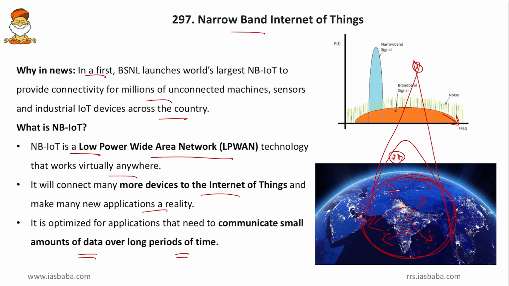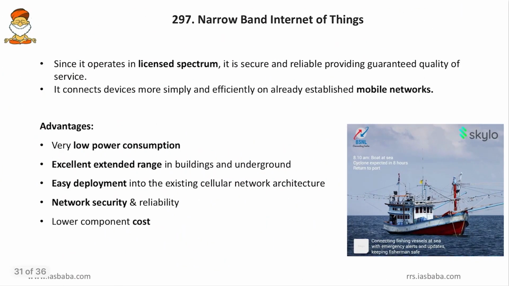Yes, friends, as the internet is slow, we can only transmit a smaller amount of data. However, as the signal can travel longer distances, we can send the data over longer distances. Then come to the next point: since it operates in the licensed spectrum, it is secure and reliable, providing guaranteed quality of service. Though it uses the broader spectrum as we spoke earlier, these are licensed, friends. So these spectrums are licensed for BSNL, and that is why there will be the least interference.